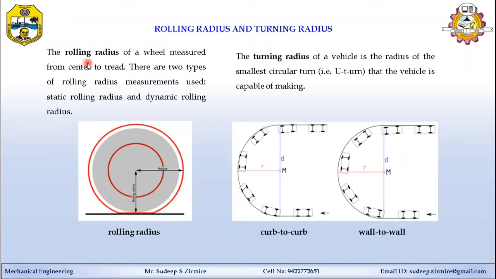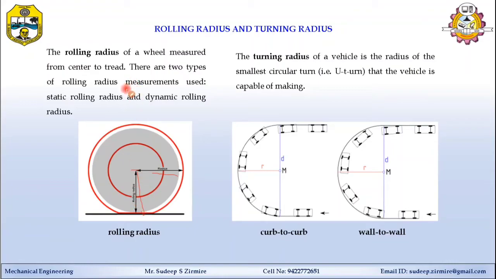The first one is the rolling radius. The rolling radius of a wheel is measured from the center to the tread where the tire makes contact with the road. This is called the rolling radius. The common radius of the tire you can see here, and the rolling radius is taken from the center to the road.